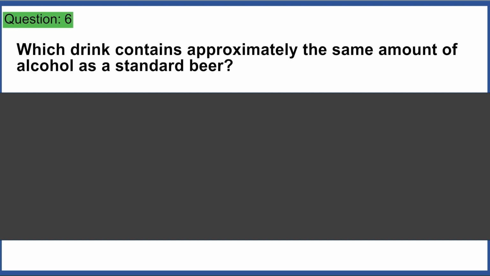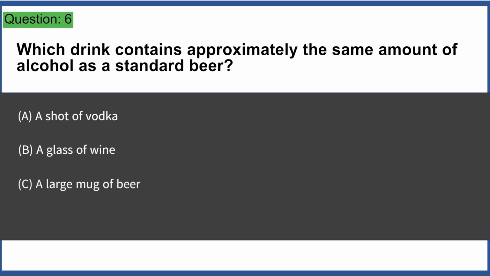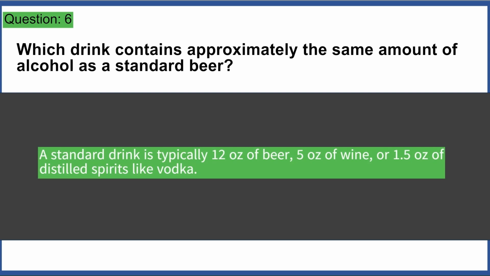Which drink contains approximately the same amount of alcohol as a standard beer? A. A shot of vodka. B. A glass of wine. C. A large mug of beer. D. A pint of cider. Answer A. A standard drink is typically 12 ounces of beer, 5 ounces of wine, or 1.5 ounces of distilled spirits like vodka.